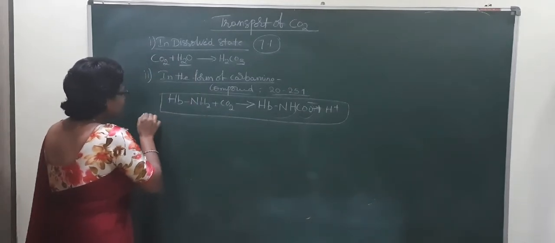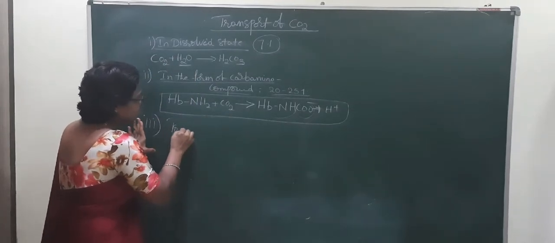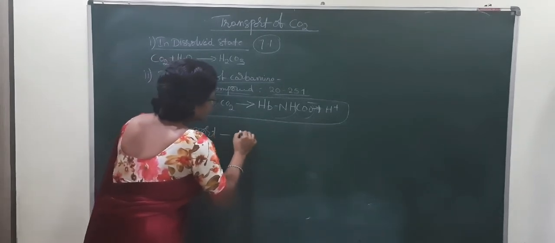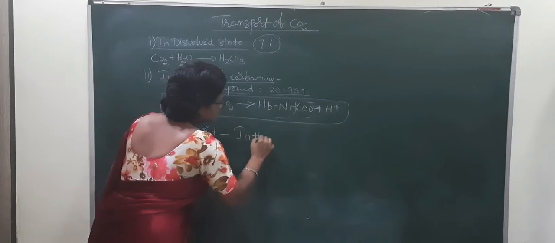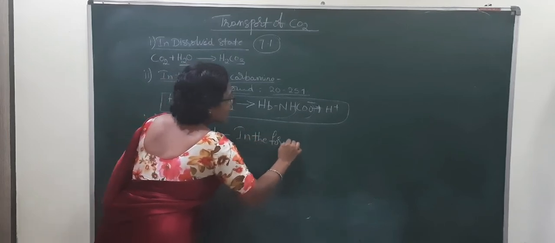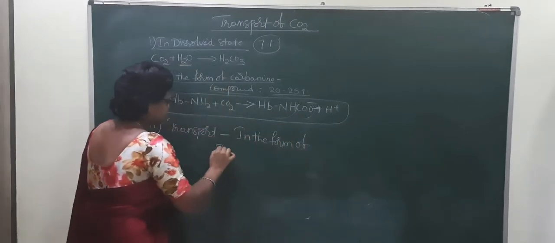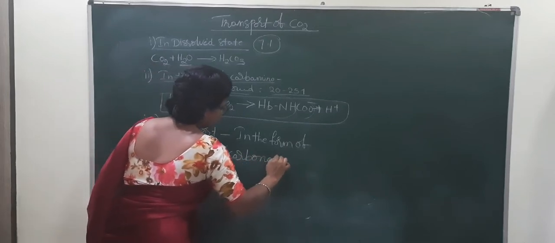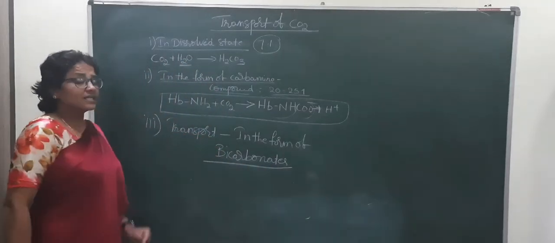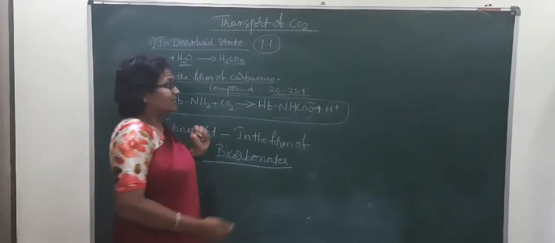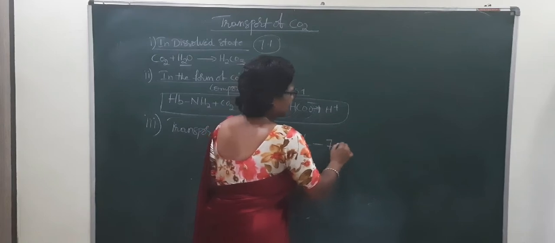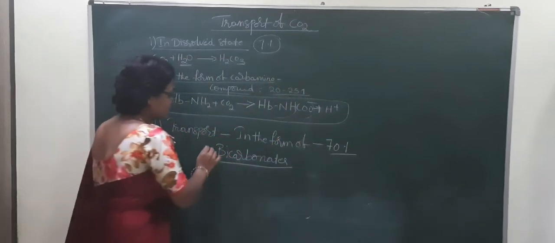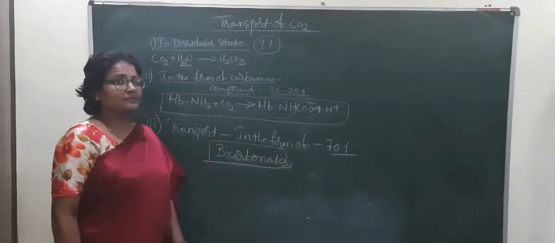And the other form is transport of carbon dioxide in the form of bicarbonates. See here, bicarbonates. This is the 70% of carbon dioxide which is carried in the form of bicarbonates.